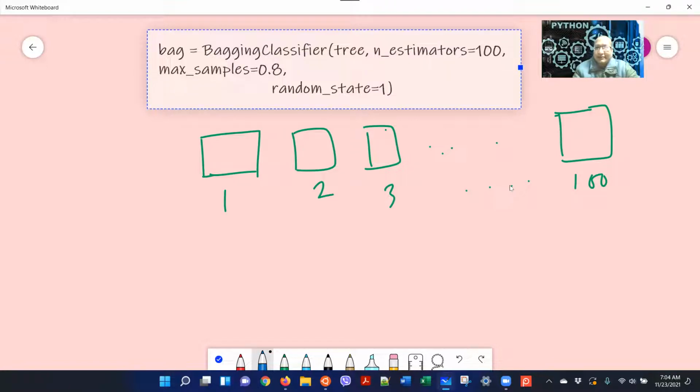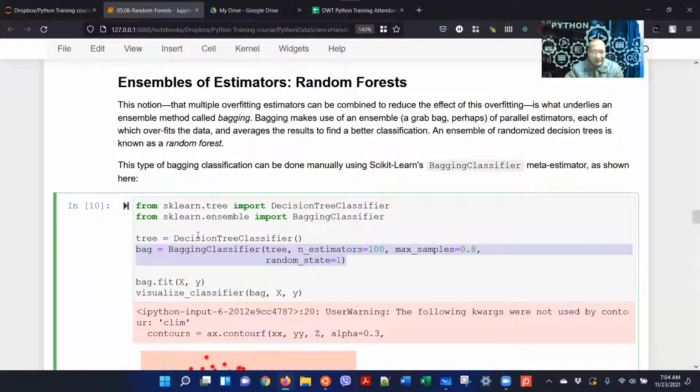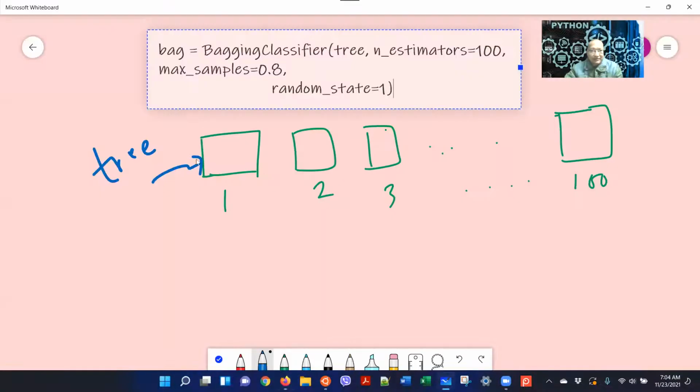So what kind of estimator are we using? Look at the code. Tree. Each one is a tree. A tree is the decision tree we instantiated above. Tree is an instance of decision tree. So each one is a tree model. How many tree models did we use? 100.